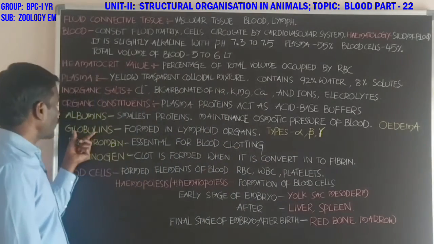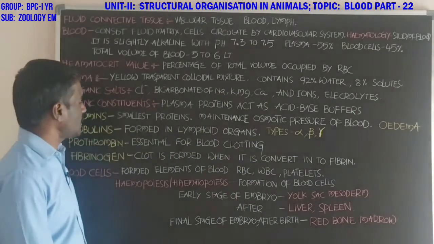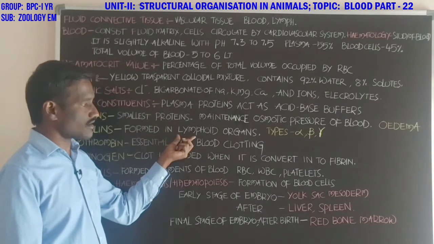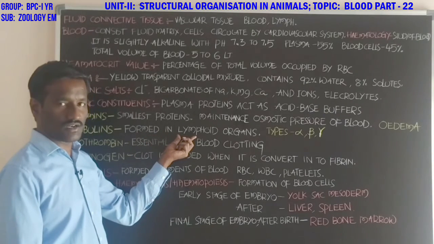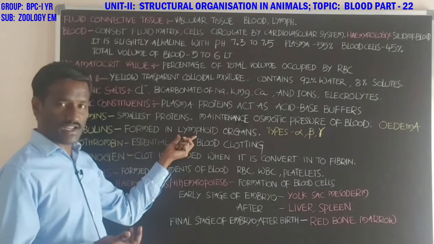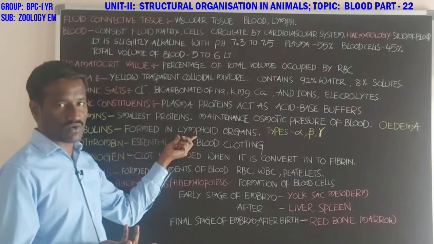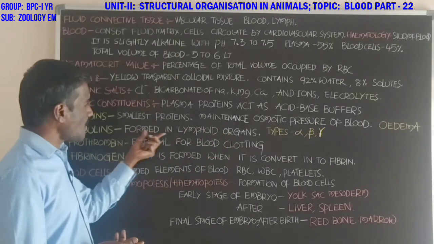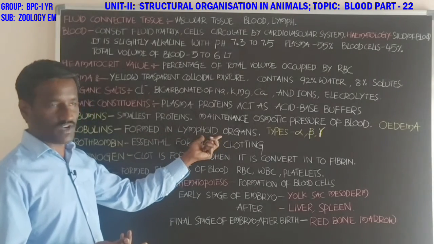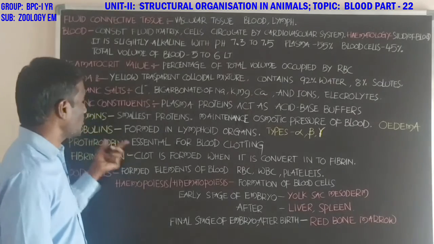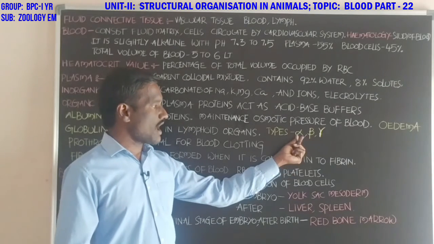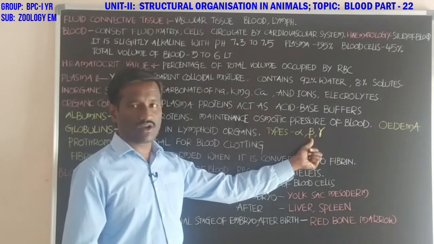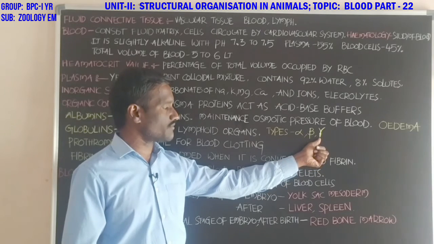Student, globulins. Globulins are formed in lymphoid organs, student: spleen, thymus, bone marrow. The globulins are of three types: alpha globulin, beta globulin and gamma globulin.